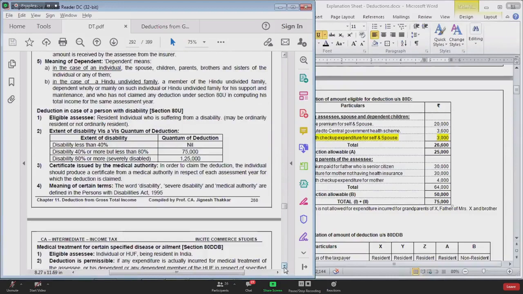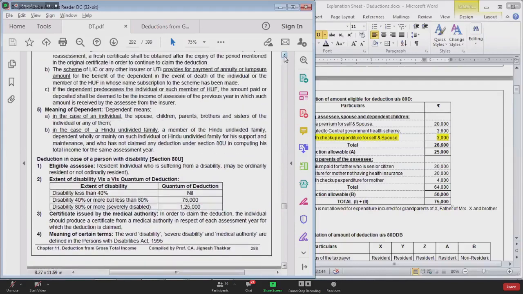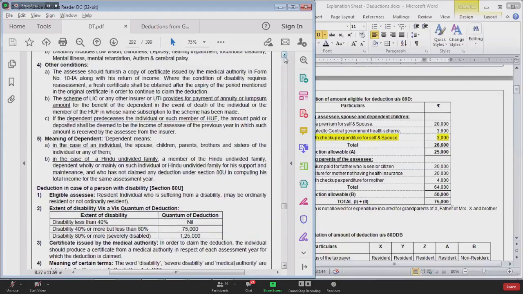Sarvana is asking me, same certificate? Answer is yes. Same certificate, Form 10IA. Basically, the form number you need not remember. You just need to remember that yes, a certificate is required to be taken. If the certificate is not taken, no deduction.